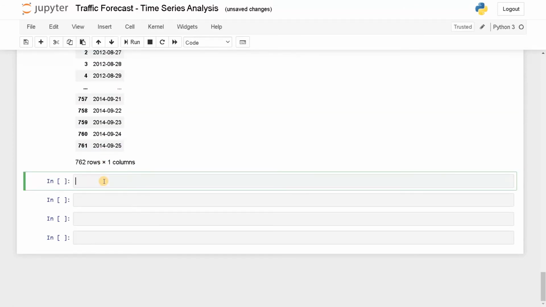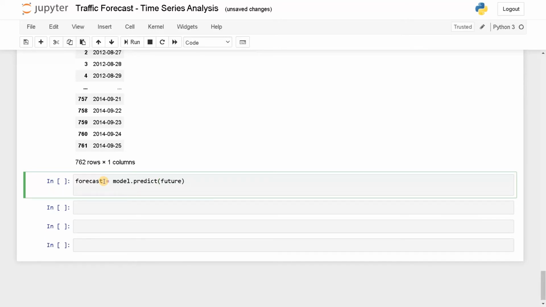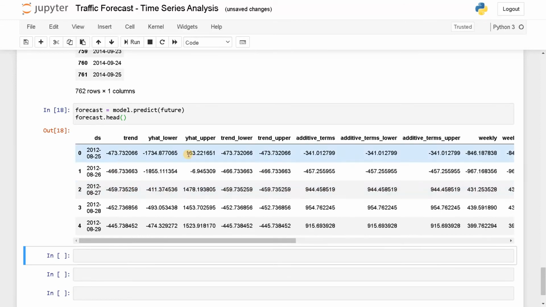Okay, let's do the forecasting now. Forecast equals model dot predict future. Now let's display the forecast results. This will return a data frame with all the analysis. Let's run this. Now this is the data we got. So these are the statistical information that the model gives. So we can see the trend line and y hat lower, y hat upper, which means this is like the uppermost prediction and the lowermost prediction.